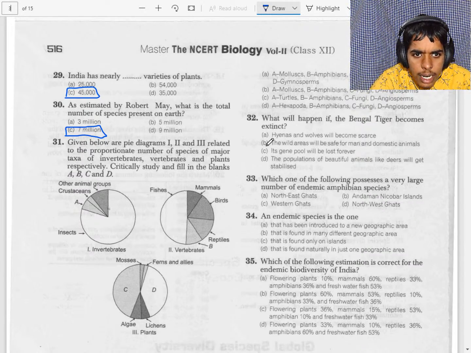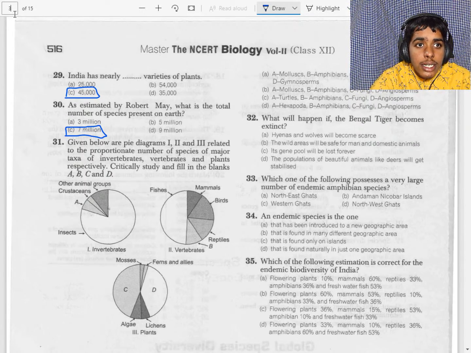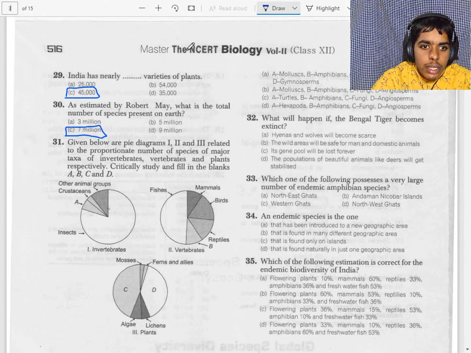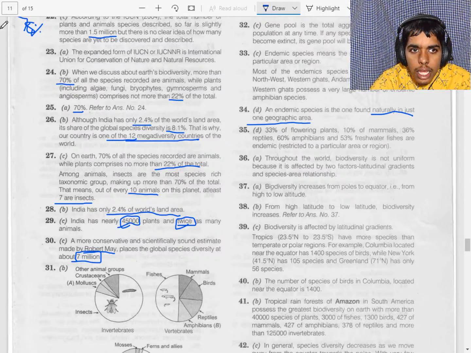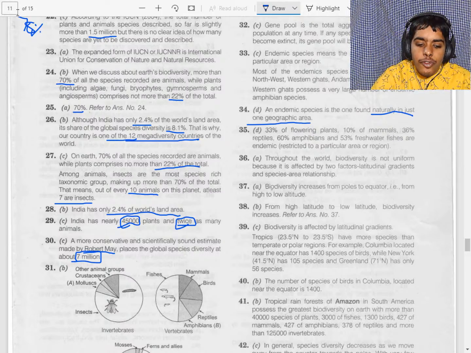Found only in Iceland, no. And yes, our answer is correct. It is found in just one geographical area. So 34th is D. An endemic species is the one found naturally in just one geographical area. Now, let's read the 35th question.